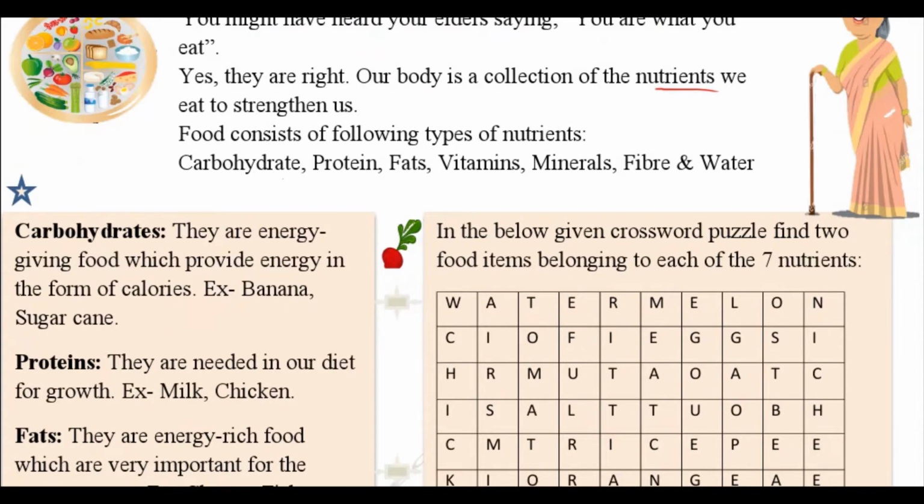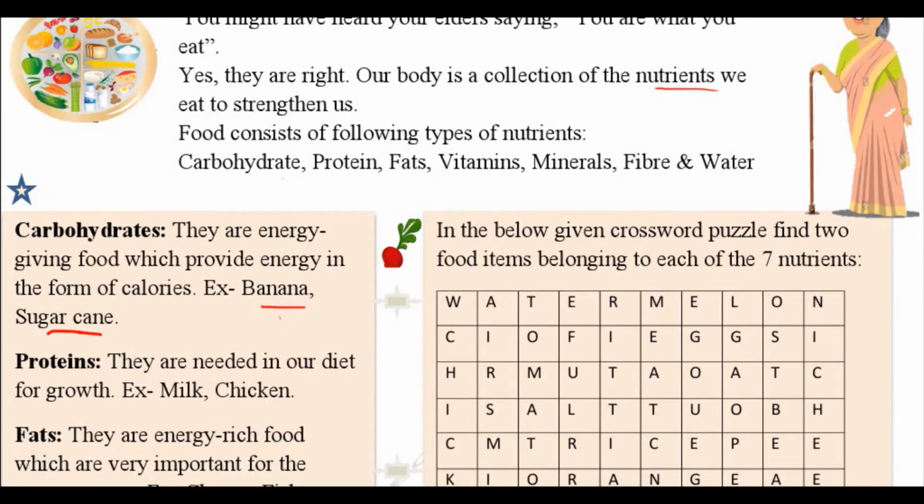The first one we see here is carbohydrates. But before that, we need to understand one thing, that is a balanced diet. This is a diet in which all the nutrients are in a sufficient amount, and this diet is really good for health. Carbohydrates are energy giving food which provide energy in the form of calories. Carbohydrates are the fuel for our body. Examples are banana and sugarcane.